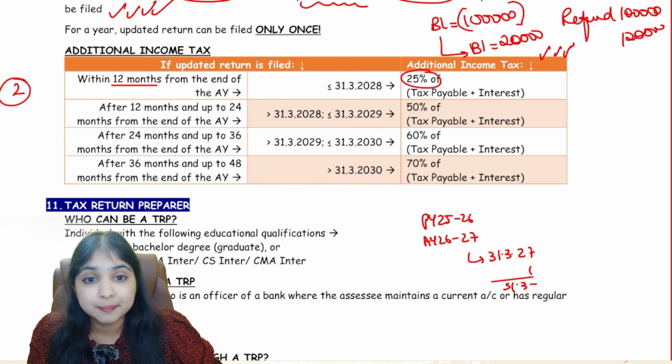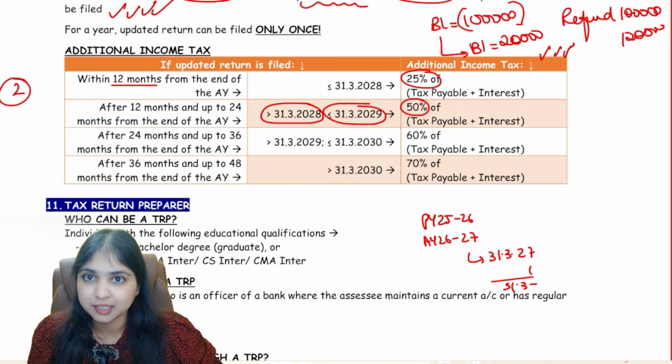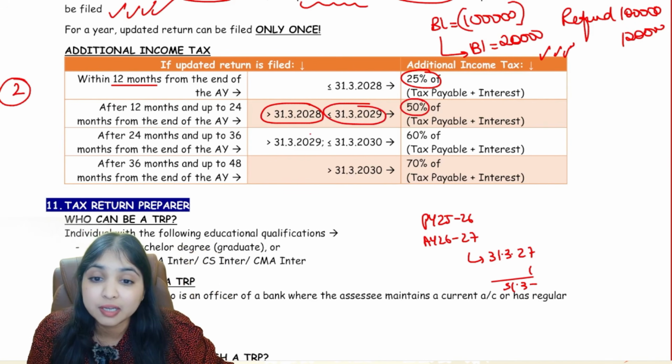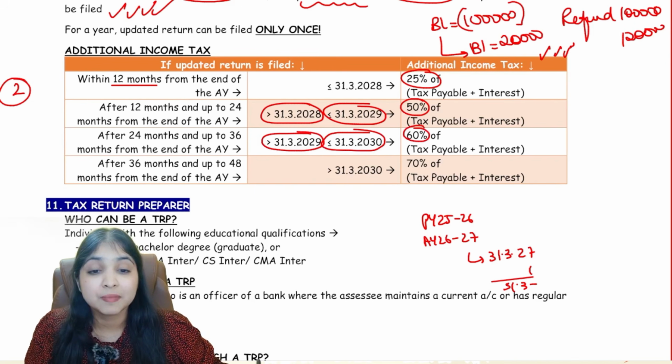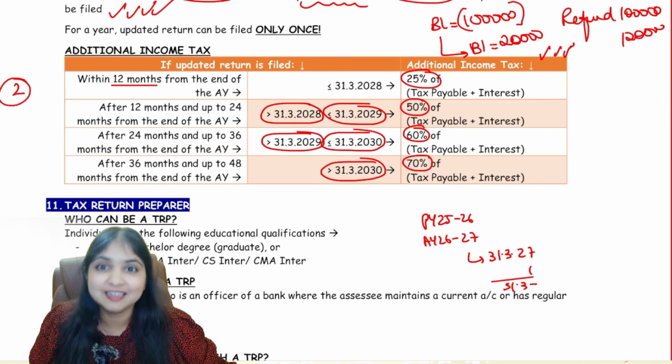Then if you file the updated return in the second year, that is, after 31st March 28, but within 31st March 29, then 50% additional income tax you'll have to pay. Then if you file your updated return in the third year, that is after 31st March 29, but within 31st March 2030, then you'll have to pay 60% additional income tax. Then if you file your updated return after 31st March 2030, you'll have to pay 70% additional income tax.